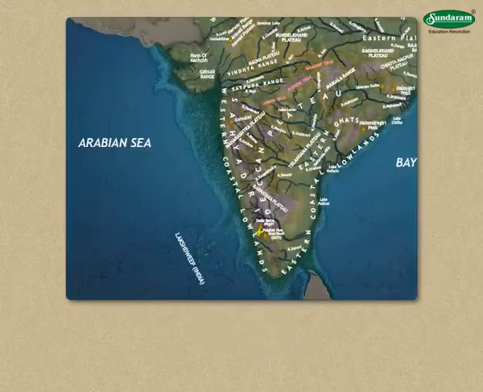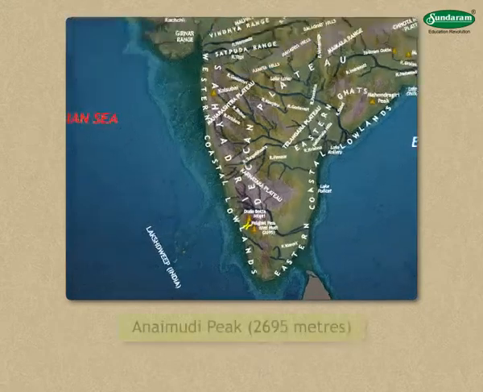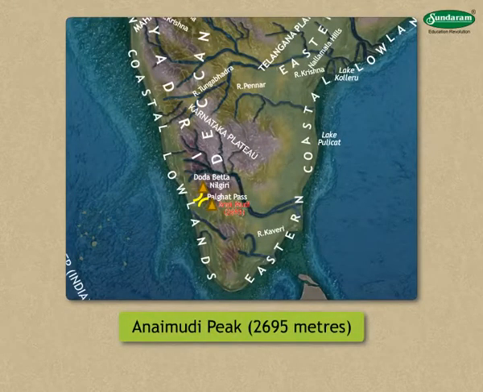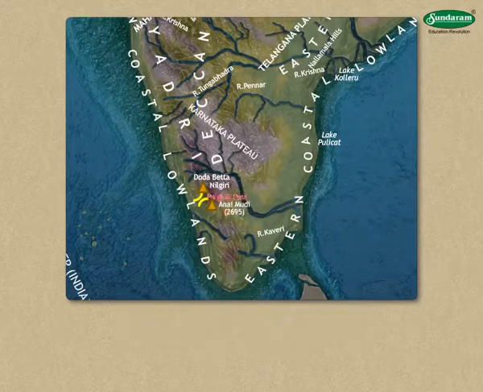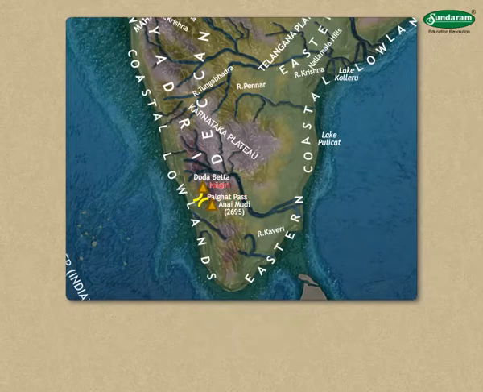The Western Ghats run parallel to the Arabian Sea. The Anaimudi Peak, 2,695 meters, is the highest peak in the Western Ghats. The Palghat Pass in the southern part of the Nilgiri Hills divides the Sahyadris into two sections, north and south.